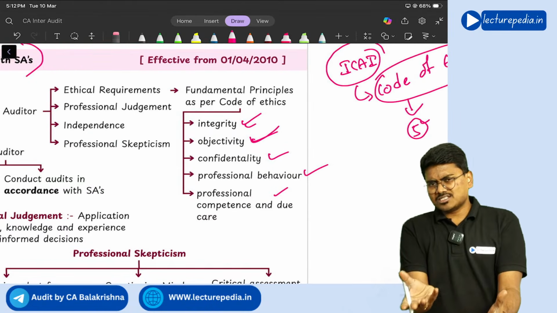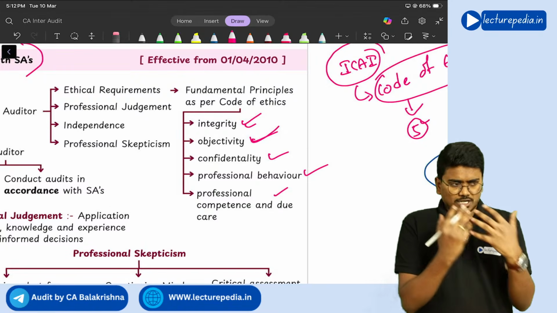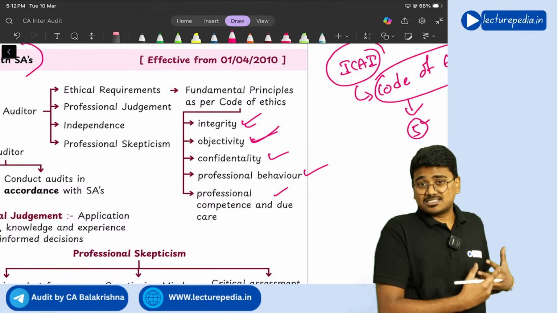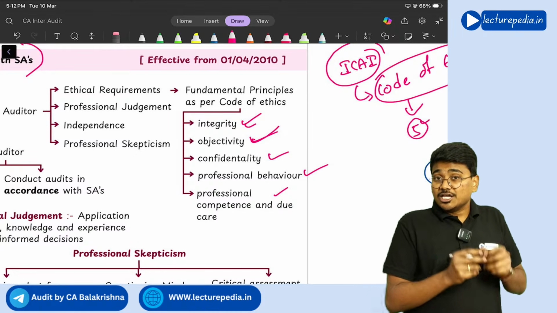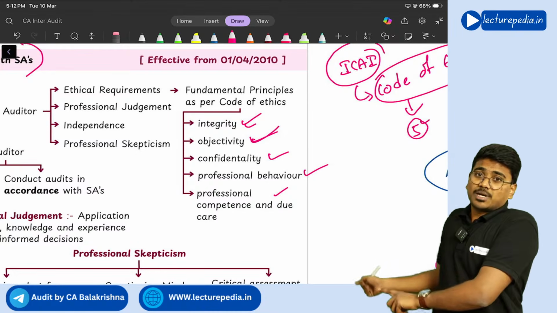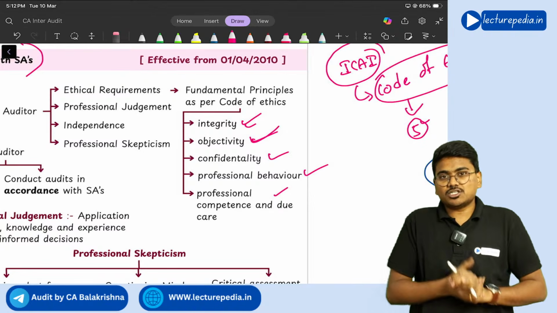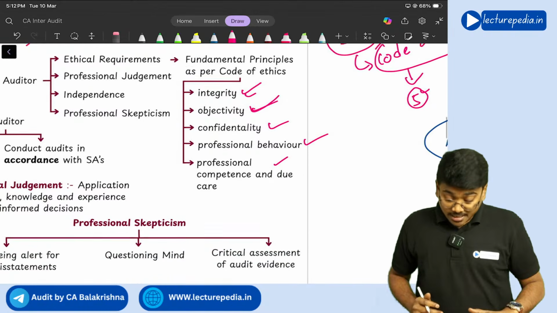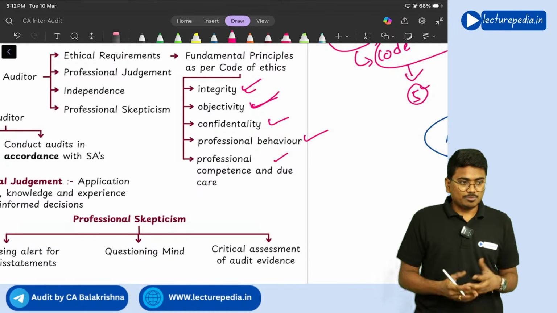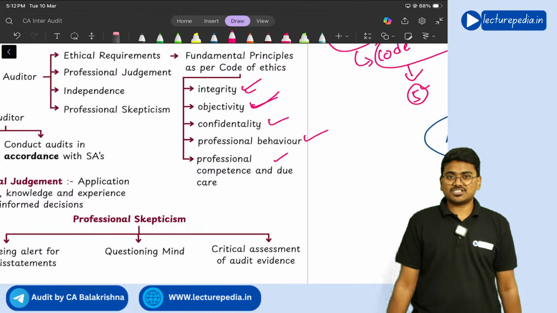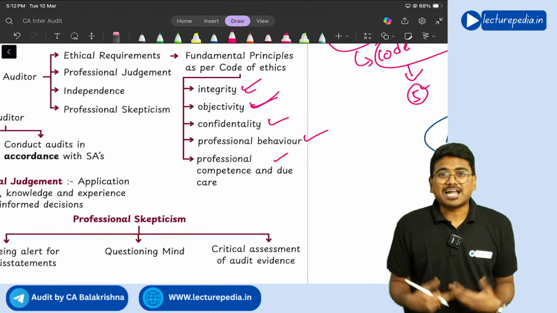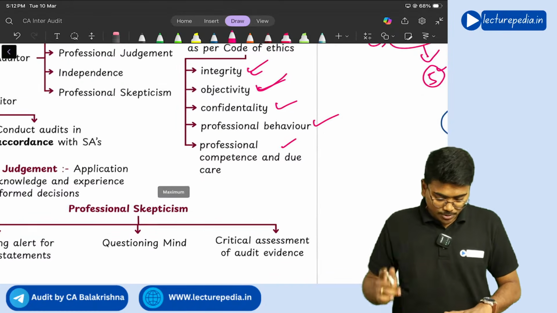Next, of course, confidentiality. Simple thing: whatever information the auditor gets during the audit from the client, he should not disclose it to a third party. He needs to maintain confidentiality of that information. Next, he should behave professionally. Being a chartered accountant, being a professional, you should not show unprofessional behavior.